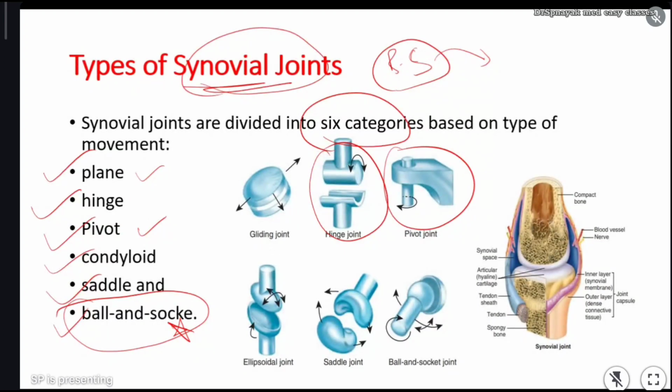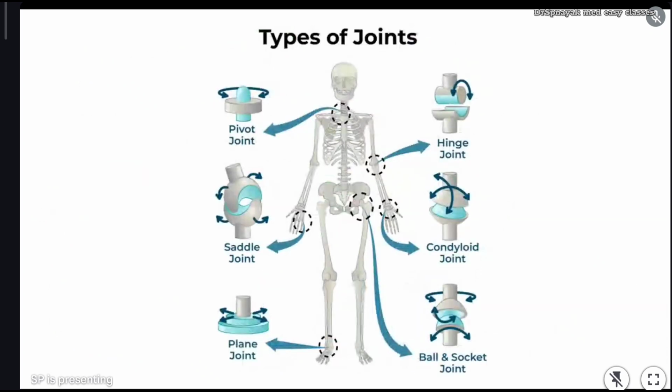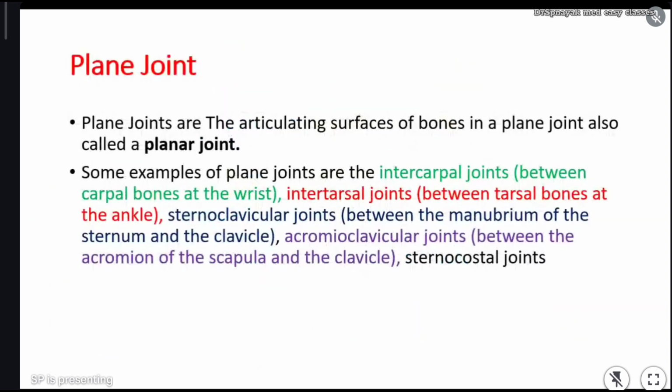Anyways, now we will try to discuss all these types of joints. The first one is the plane joint. Plane joints are also called planar joints. The examples of these planar joints are intercarpal joints and intertarsal joints. We discussed tibia, fibula, radius, ulna, carpals, metacarpals, tarsals, metatarsals, phalanges, right?